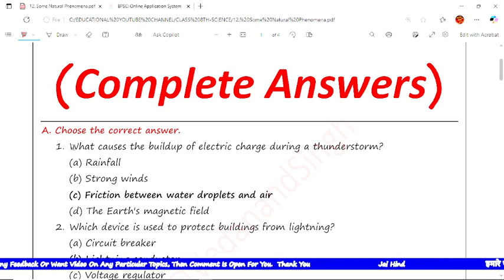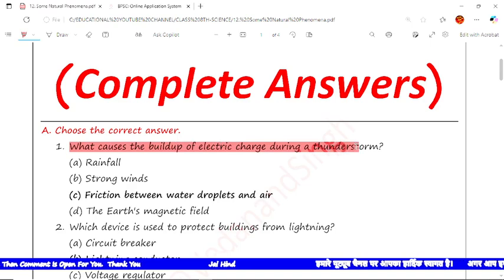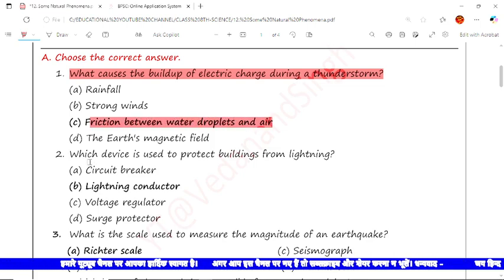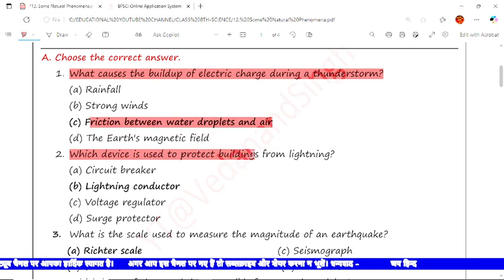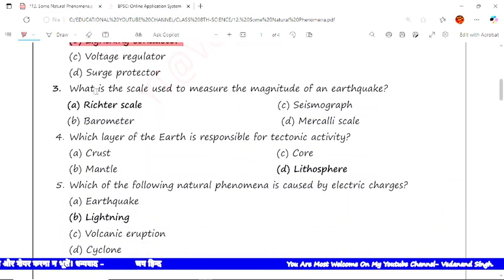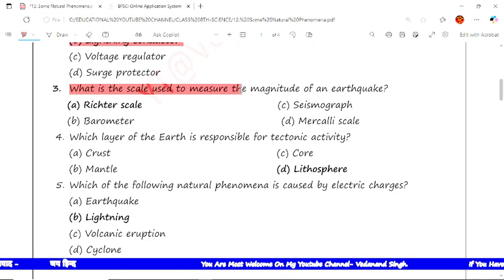Now the first question is, what causes the build up of electric charges during a thunderstorm? The correct answer is friction between water droplets and air. Now the next question is, which device is used to protect a building from lightning? The correct answer is lightning conductor, used for the safety of a building. Now the next question is, what is the scale used to measure the magnitude of an earthquake? The correct answer is Richter scale.